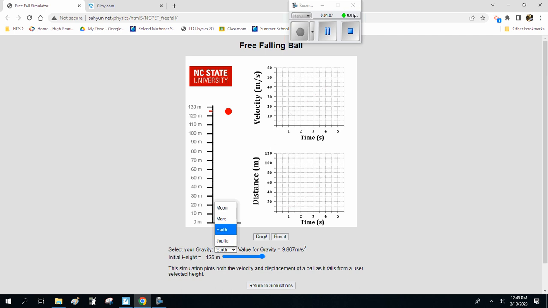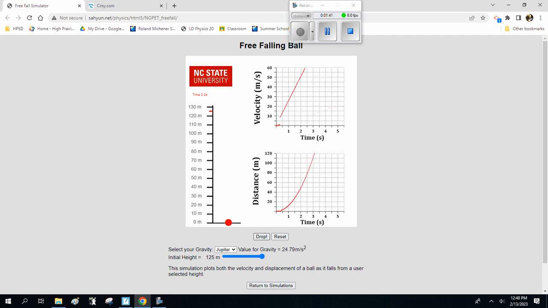Now if we go to the Moon, we can drop it. Looking at how slowly it's dropping, you can see it's curved, and the velocity time graph is much less steep, much shallower. On the other hand, let's look at Jupiter. Now actually Mars is pretty much the same as Earth. Actually, no, it's only about 40% of the gravity of Earth, which is why it doesn't have an atmosphere. Anyway, let's look at Jupiter.